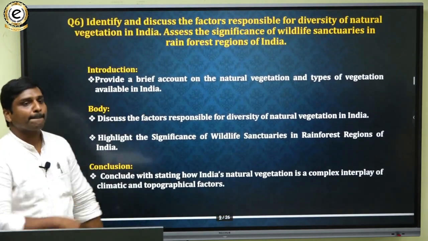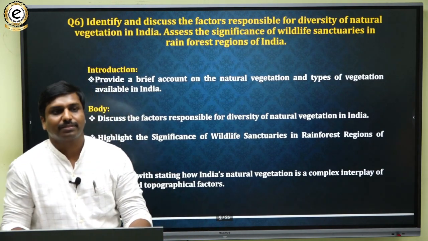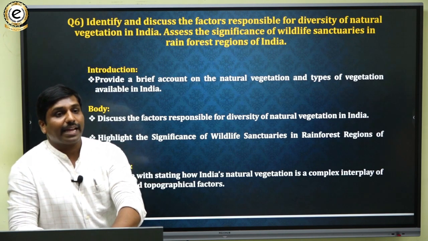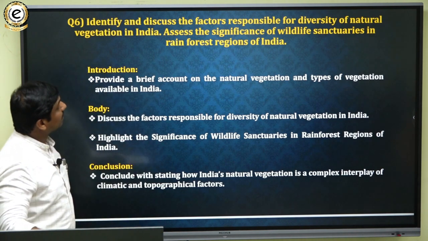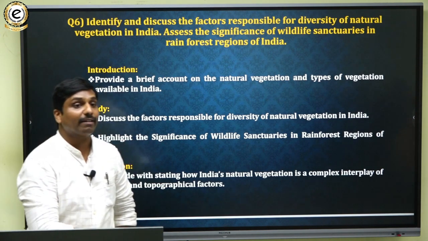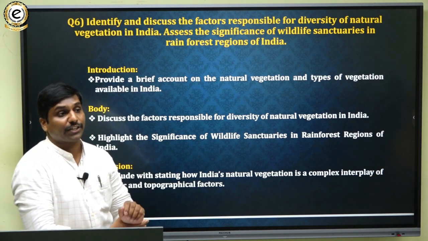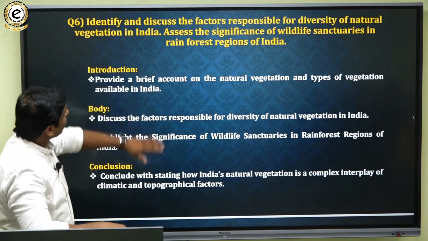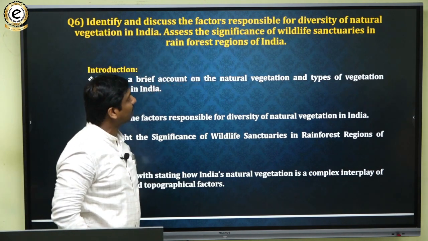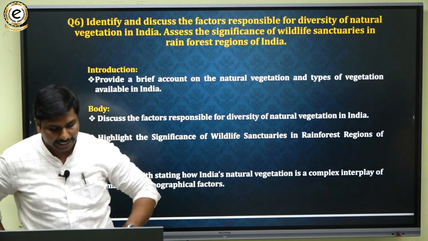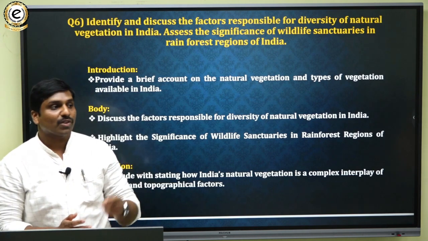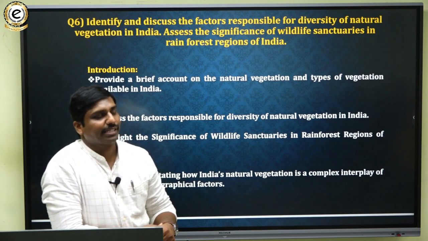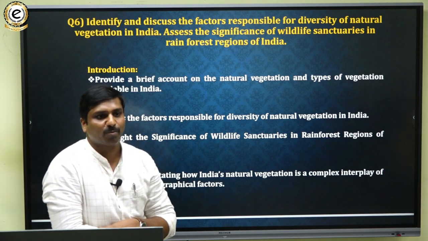So then the next question from the geography section is: identify, assess and discuss the factors responsible for diversity of natural vegetation in India, and assess the significance of wildlife sanctuaries in rainforest regions of India. So here the question is in two parts. When a 15-marker question is there, obviously they will give two parts.